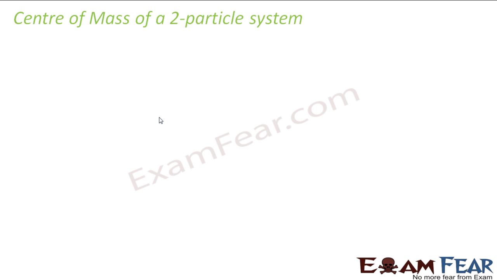So now you will understand it better as we take an example and calculate the center of mass of the system. First of all, we will start with the center of mass of a two-particle system. Now we know that every object which we see around us is made up of a huge number of particles. But to start with, let us consider a system which has only two particles, so we call it a two-particle system, just to keep things simpler at the beginning.